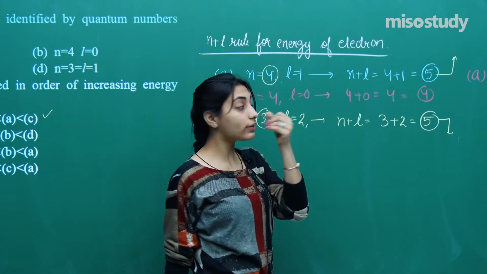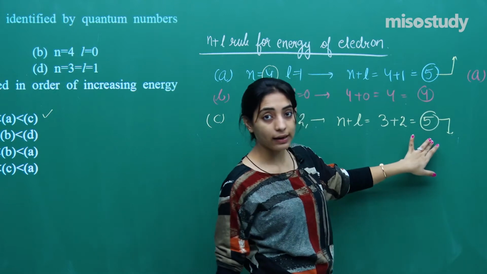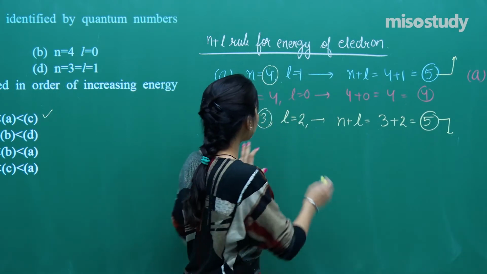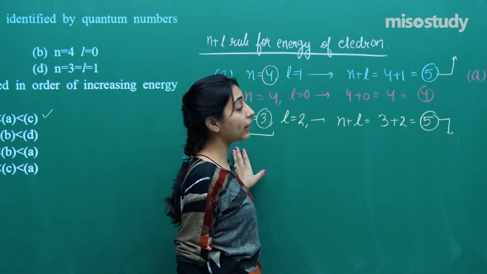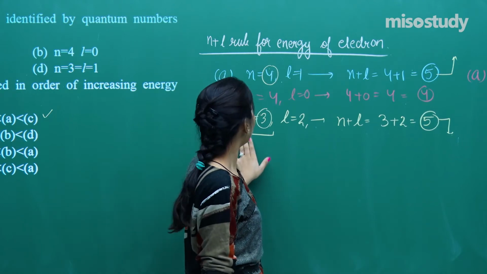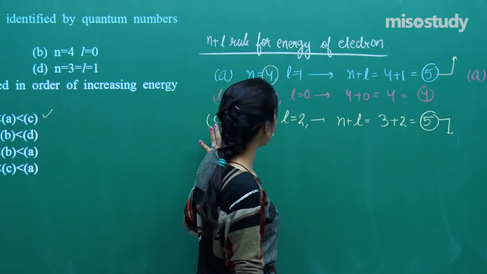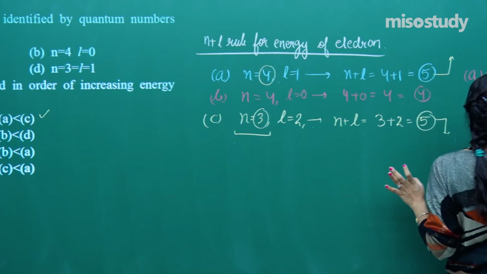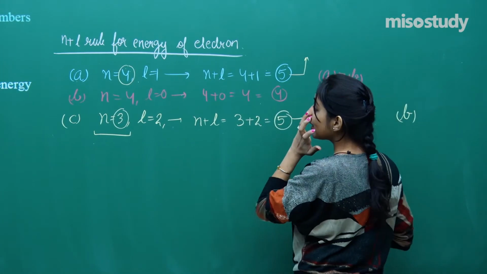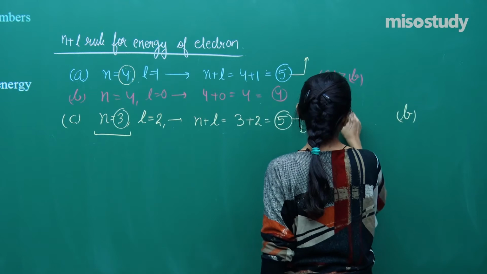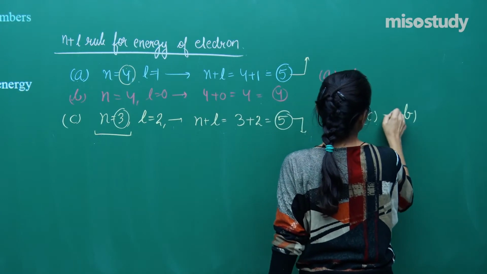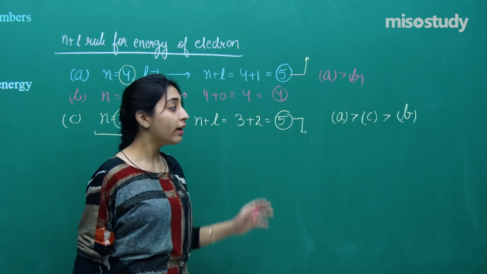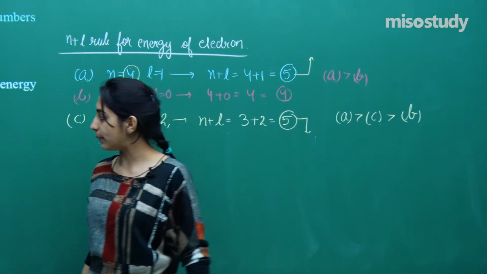If 2 electrons have the same value of n plus L, then the electron having a lower value of n will be lower in energy. So I will say B is genuinely smaller. Then this is n equal to 4, so it will be maximum, then it will be C. So A is greater than C greater than B.